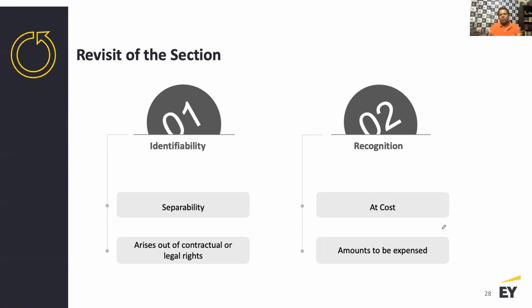And then you need to see in what form or manner you have acquired this. You can do this in a separate transaction, as part of a business combination, or as an internally generated intangible asset. You can also acquire this in a non-monetary exchange. So there are many ways you can acquire or build an intangible asset. And then we talked about the various types of intangible assets: marketing related, contractual related, legal rights, artistic related, technology related. So there are five broad types of intangible assets.